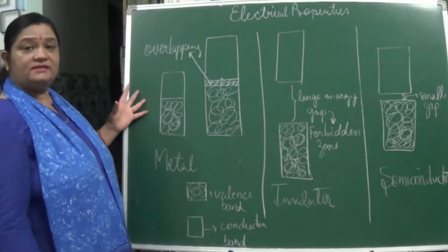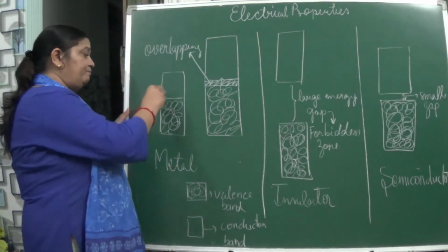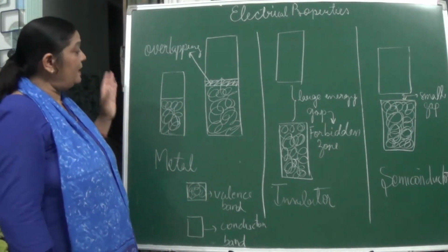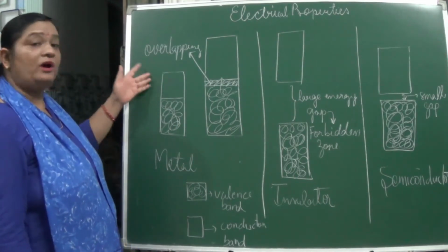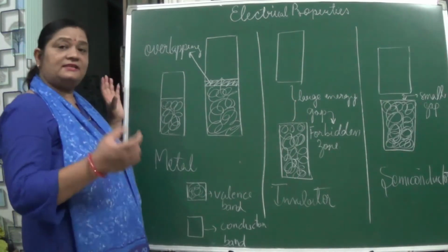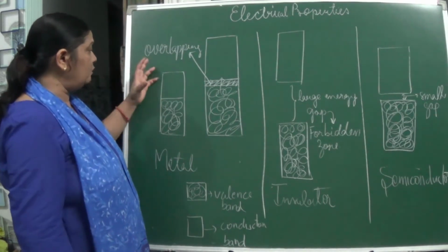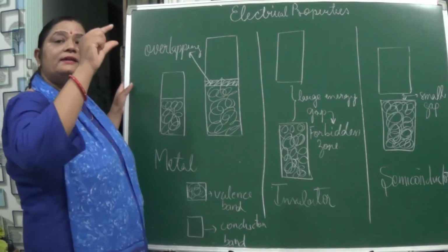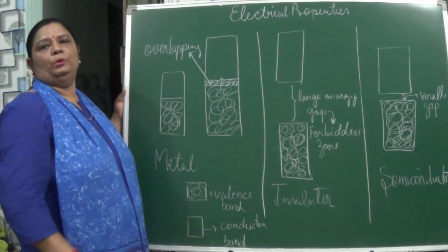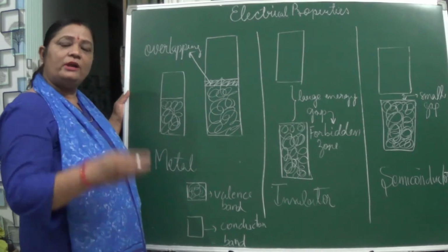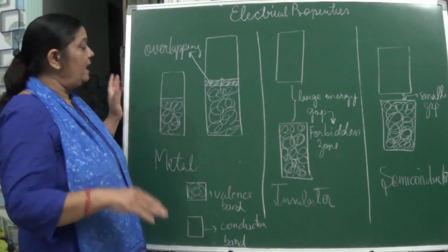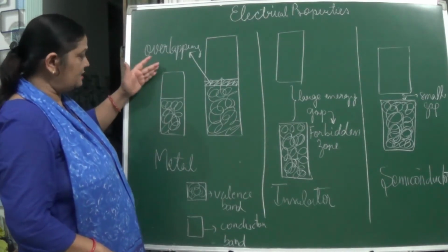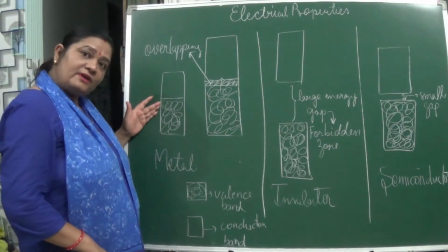So now let us study about the conductors, the insulator and semiconductor with the help of the valence band. Okay, so what is this valence band? In this you can see the valence electrons are present. But above it, the molecular orbitals have been formed. As the result, when the molecular orbitals are formed in case of the conductors, or you can say the metals, their energy becomes very, very low. And if energy is very low, it is stable in nature. Naturally, this conduction band will come near the valence band.